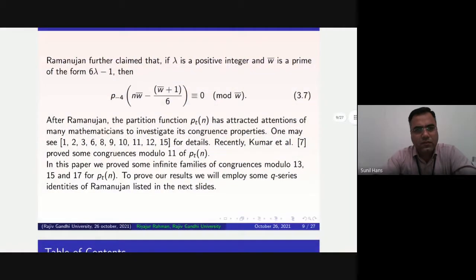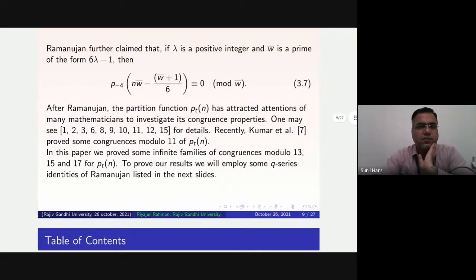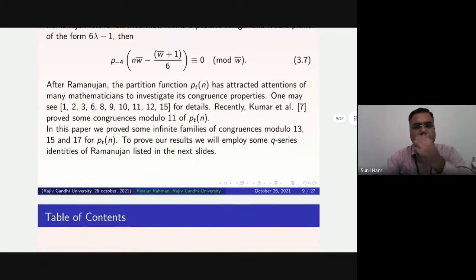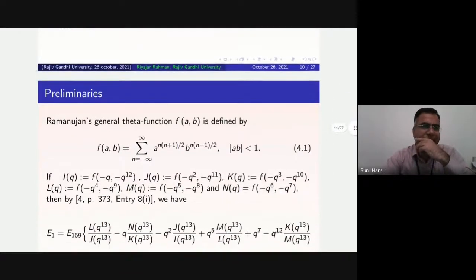Recently, as I've told, Kumar et al. proved some congruences modulo 11 for Ptn. Now, in this paper, we prove some infinite families of congruences modulo 13, 15, and 17 for the same partition function. To prove our result, we will employ some q-series identities that have been listed below.